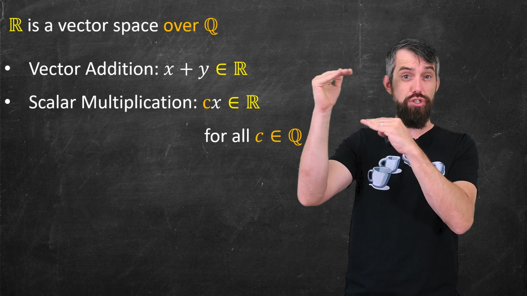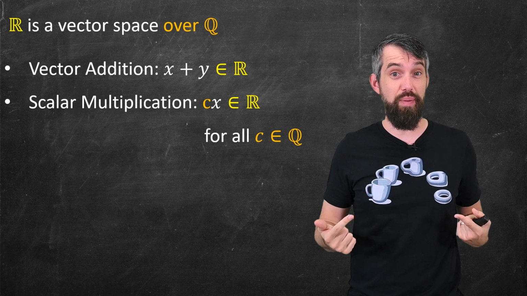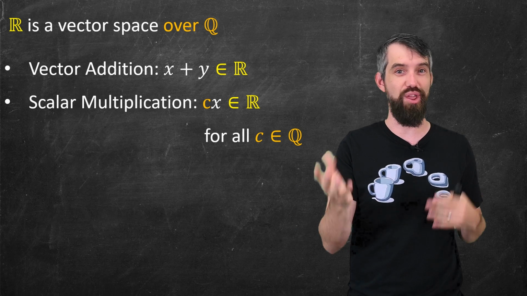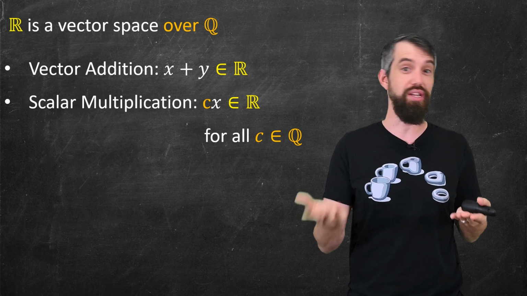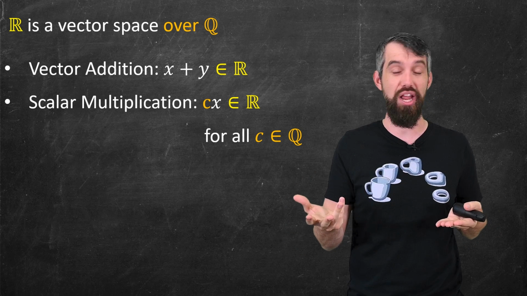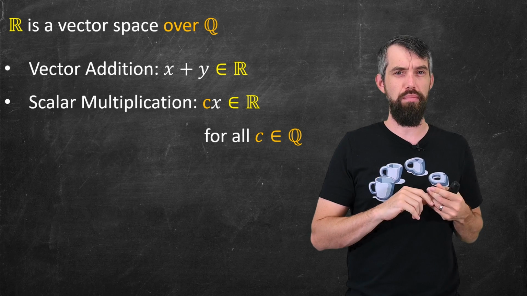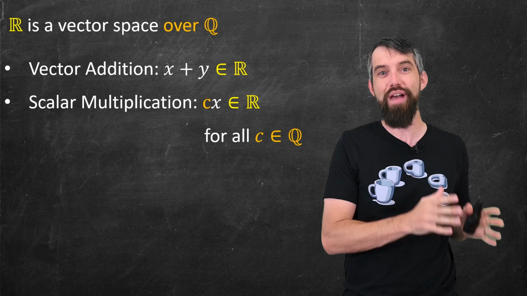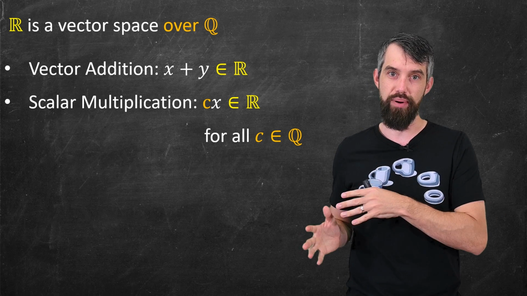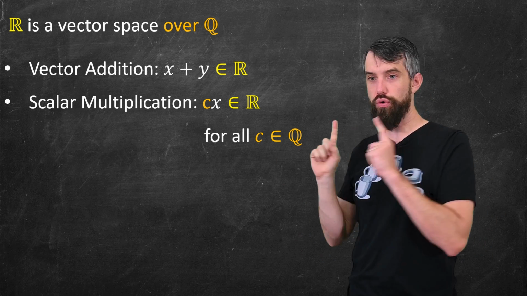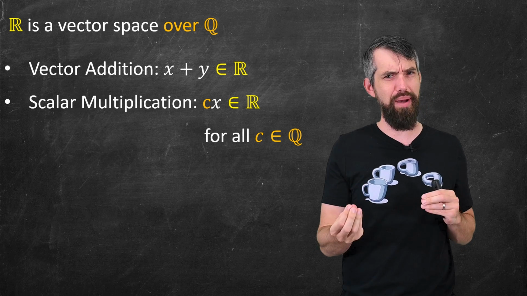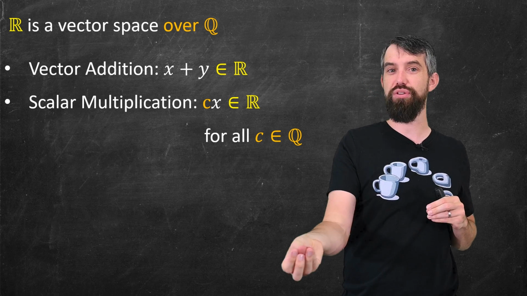And then from those two different operations, to be a vector space, there's a relatively long list of properties that you just sort of have to verify that are all true. Like, for example, that you can distribute that multiplication over the addition of two different things. But all of these can be quickly shown to be true. So R is indeed a vector space over the rational numbers. And specifically, this is true for all values of c where the c's are rational. That's what I mean by a vector space over the rational numbers.